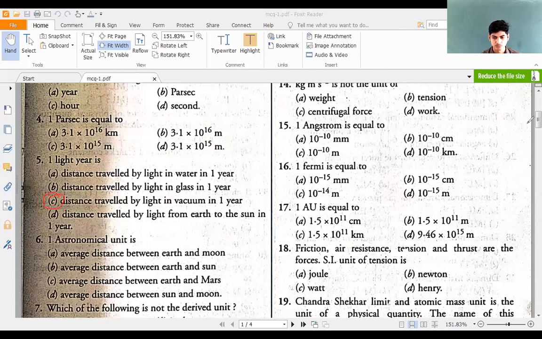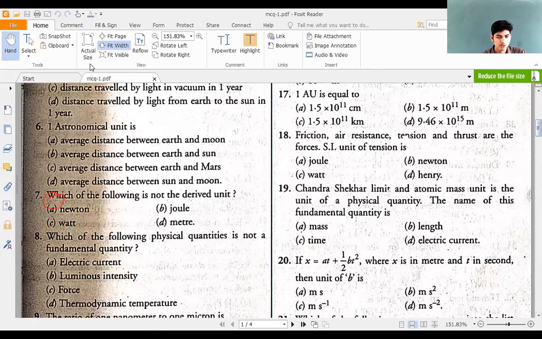Next. One astronomical unit is the average distance between Earth and the Moon, Earth and the Sun, Earth and Mars, or Sun and Moon.